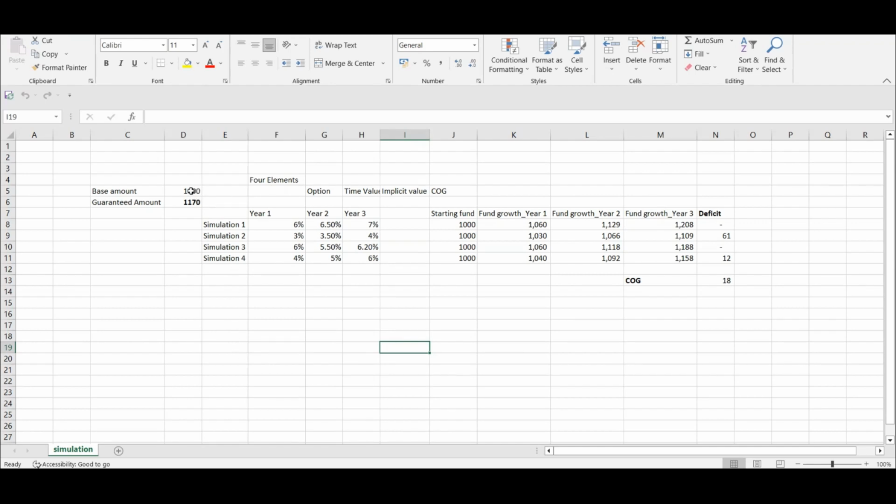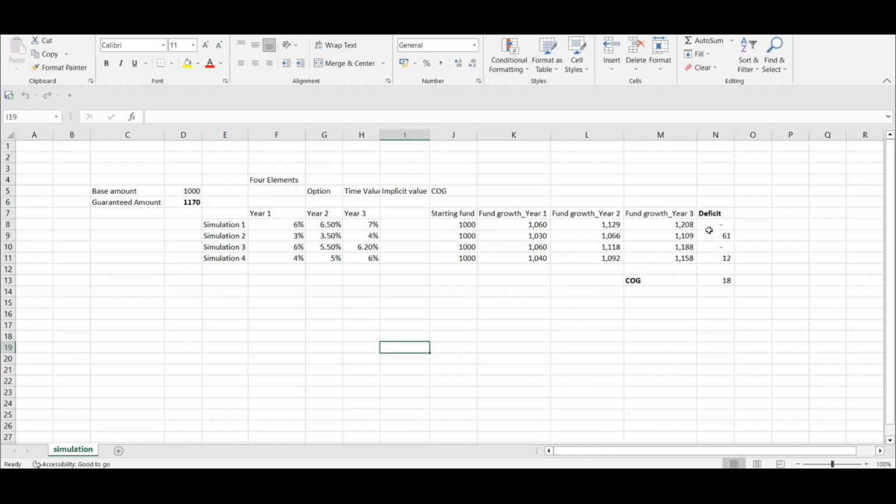So in the first case, if you start with 1,000, so the starting fund is 1,000, in simulation one it becomes 1,208. There is no deficit because your guaranteed amount is 1,170. In the next case, it became 1,109, right? And there is a deficit because your guaranteed amount is 1,170. In the third case, it is 1,188. Once again, there is no deficit, because 1,170. And 1,158 is the last case, where there is a deficit of 12, right?